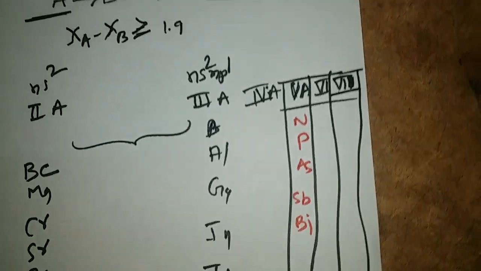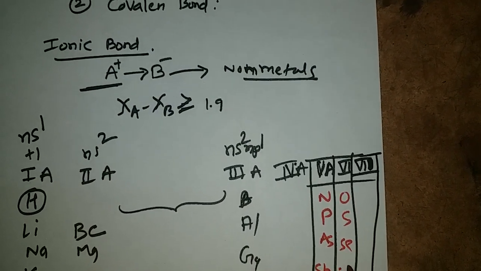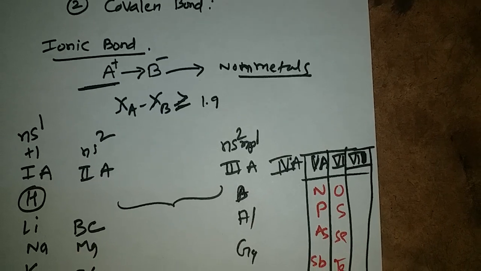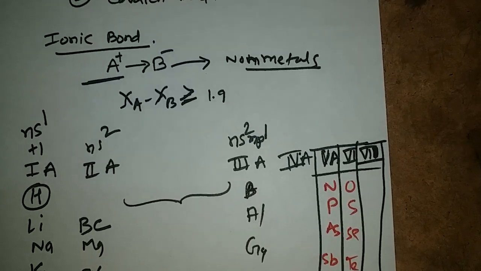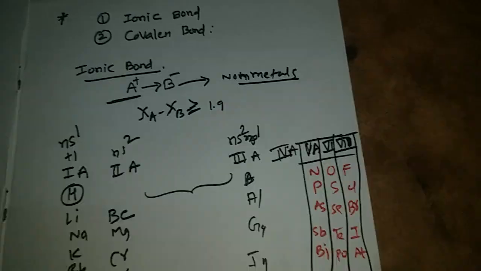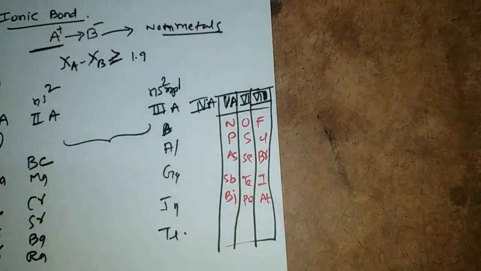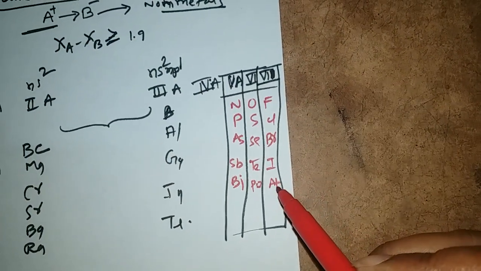Sixth A group elements: oxygen, sulfur, selenium, tellurium and polonium. Seventh A group elements: fluorine, chlorine, bromine, iodine, astatine.